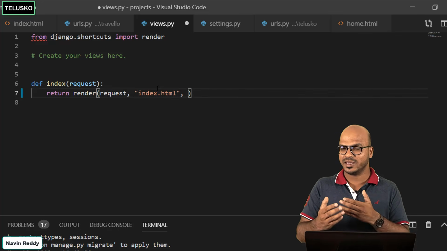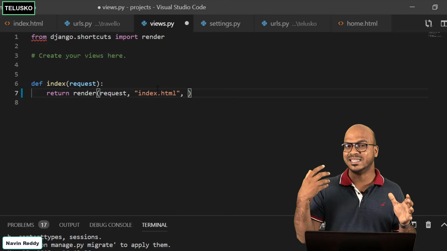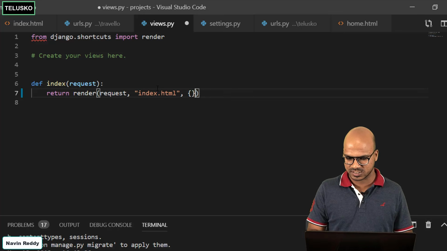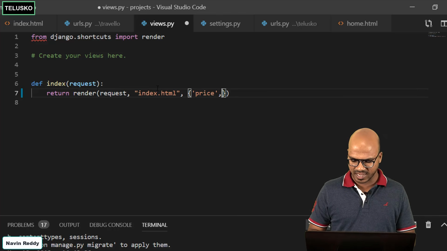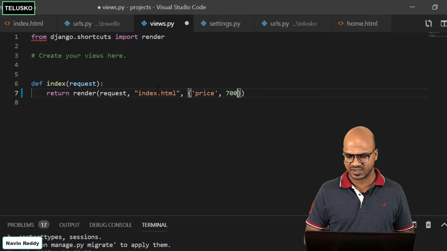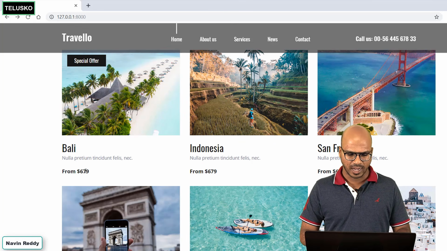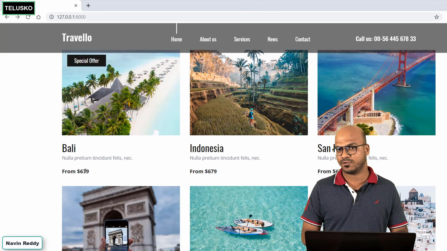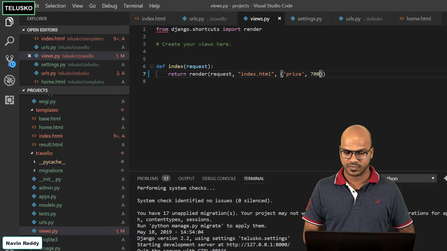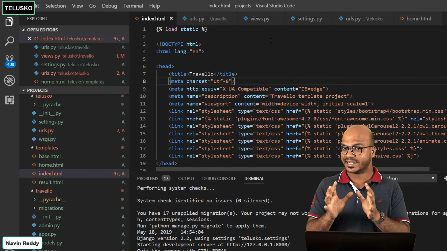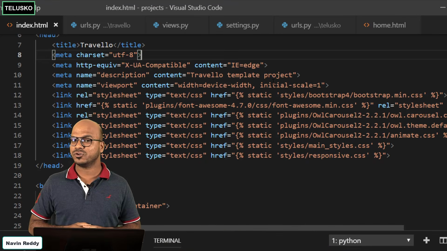Now when you say rendering, it will give you the page with the data which you want. So I want to change the price there. I will just give a dictionary here and I will say price. And in this price, I will mention the price as, let's say, $700. In fact, we have done this before. So if you see, I want to change this Bali price from 679 to 700. In order to do that, we just have to go to index.html. So we are passing the data now from the views, so here we have to change it.